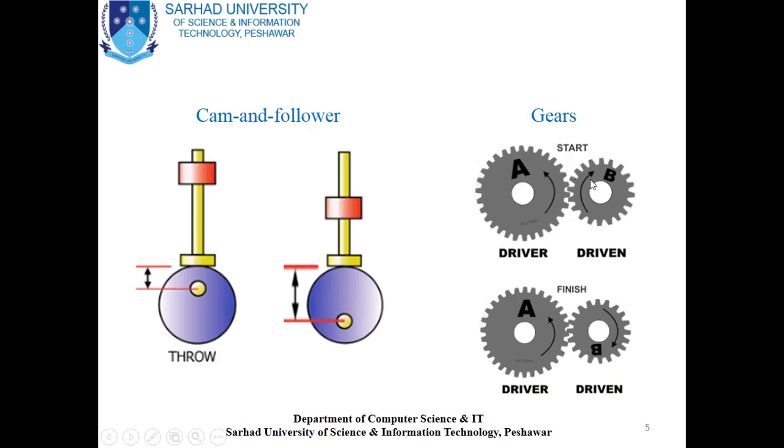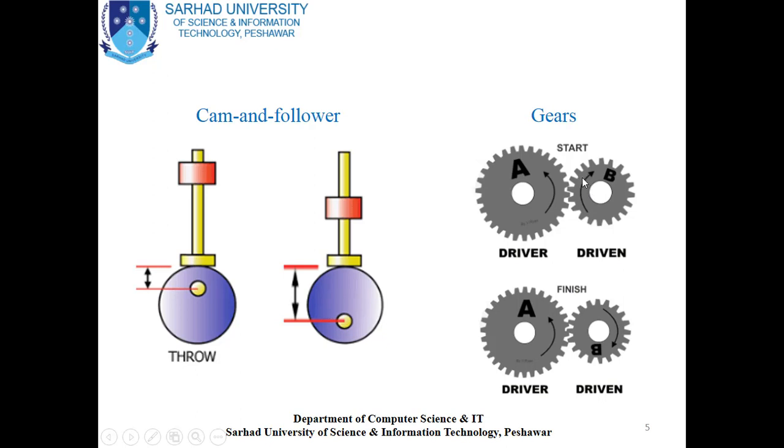So if we start driver A and driven B in this direction, when it is finished, it will look like this. The rotation of driven gear B will be like this and the motion of driver A will be like this.